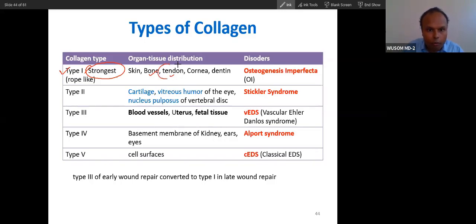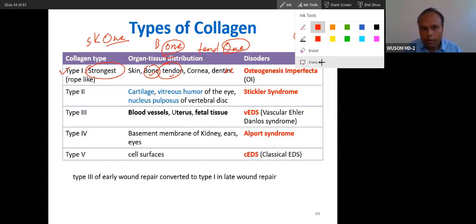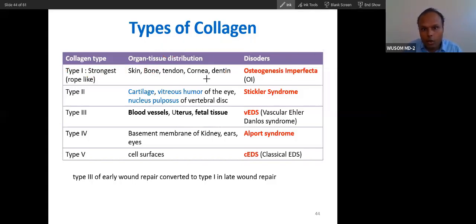So tendon, bone, how will you remember? B-O-N-E, bone, type 1. You can remember it like this. Bone, tendon, and skin you can remember like a scone, just distort a little bit. And cornea, you can remember cone, and then tone, like that. So it will be easy for you to remember. Skin, bone, tendon, cornea, and dentin. Remember these 5 tissue distributions.